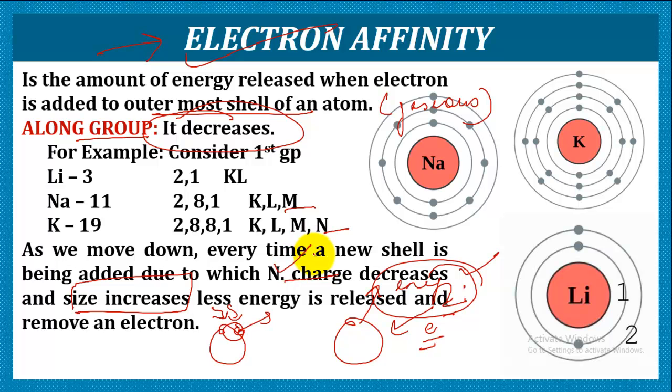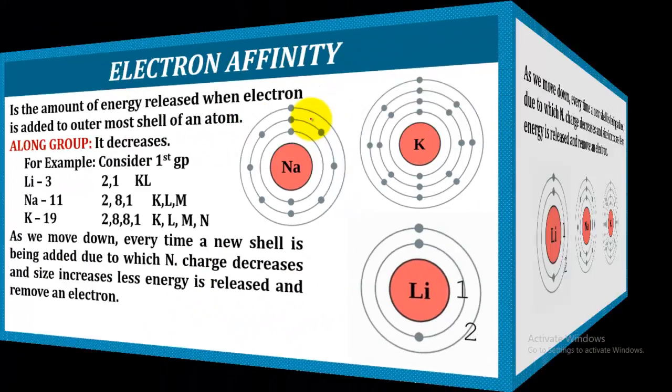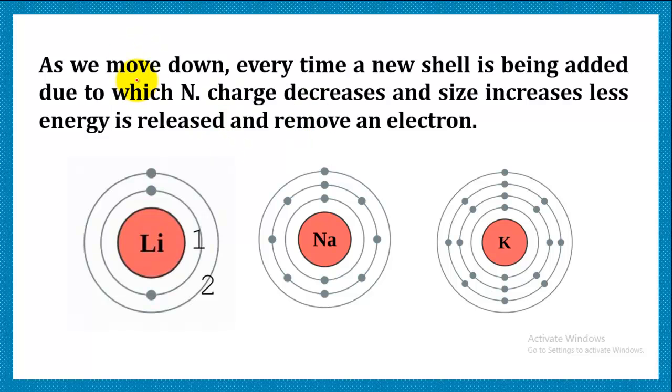So it will have quite less attraction for the incoming electron, and that is the reason the energy that is released by an atom will be very, very less. Right, so along group, it decreases. You are going to write like this: as we move down, every time a new shell is being added, due to which its nuclear charge decreases, size increases, due to which less energy is released.